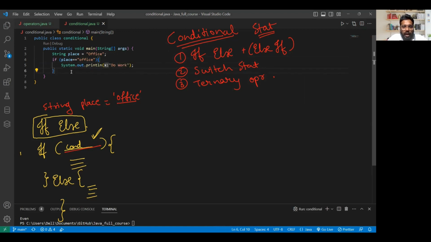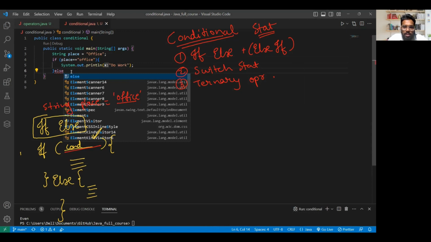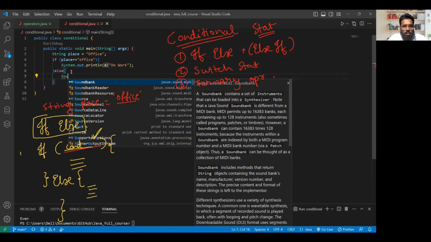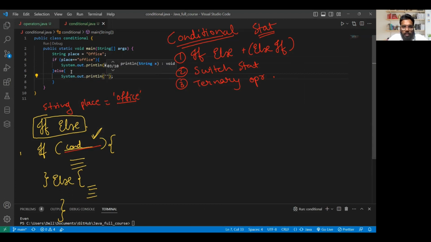Clear. And else, if he is not in office, what will we do? We'll say System.out.println, let's party. Something like that. This can be taken as an input, and whatever data is stored here, based on that we are checking the condition. Now, which will run? It will run the do work. So let's check it.